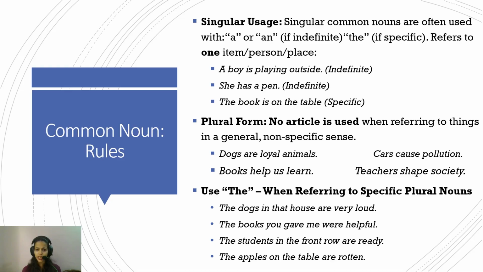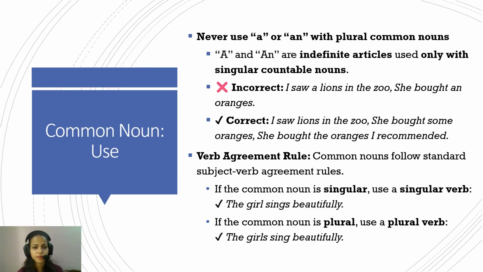Okay. So for "a" and "an," remember this rule in general: "a" and "an" are used in indefinite, generic, common situations. But when you're referring to something specific, then "the" will be used. Now, never use "a" or "an" with plural common nouns. "A" and "an" are indefinite articles, like I discussed, used only with singular countable nouns. So, "I saw a lions in the zoo" is wrong. The right one would be "I saw lions in the zoo." "She bought an oranges"? No, "she bought an orange." Now, in the statement "she bought the oranges I recommended."